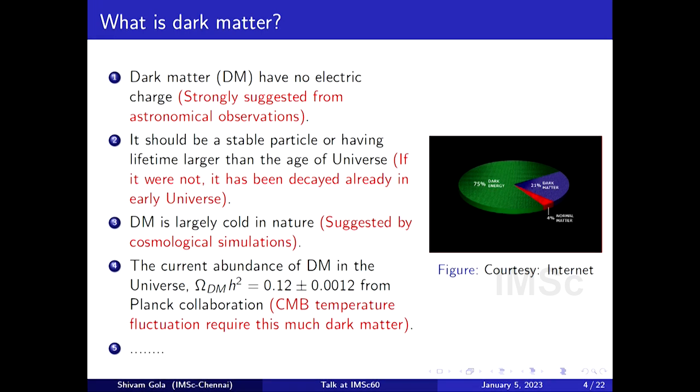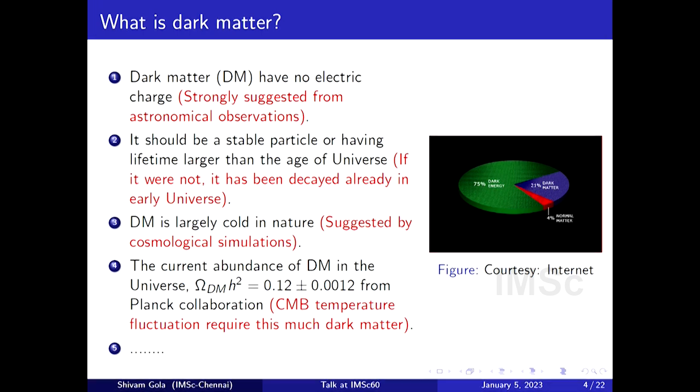There are some properties or features of dark matter that we know. What are these features? The first thing is it does not interact with light, as I said. That is why it has not been seen yet. Second, it is stable. Stable means it has a lifetime which is infinite, or very large. That is why we are still seeing it today. Third, it is cold. Cold means it moves very slowly, slowly compared to the speed of light. It moves at something like the speed of airplanes. That is what cold means.